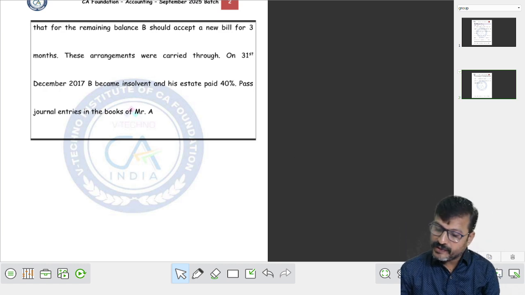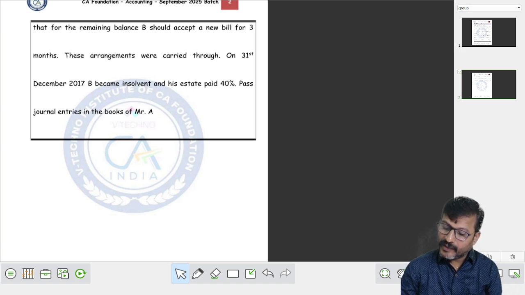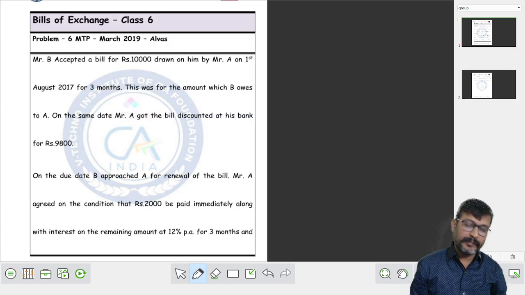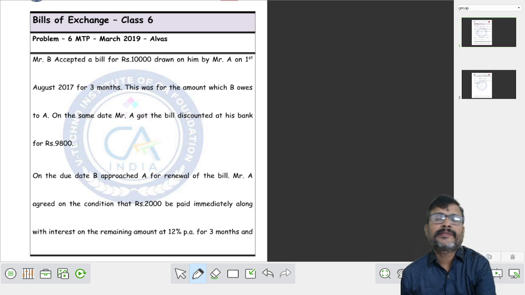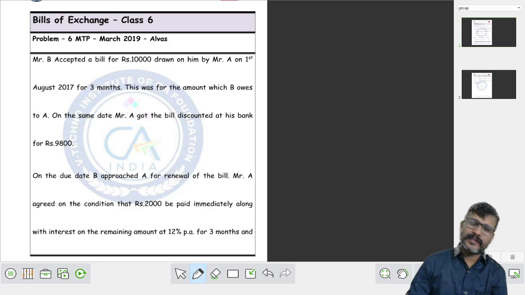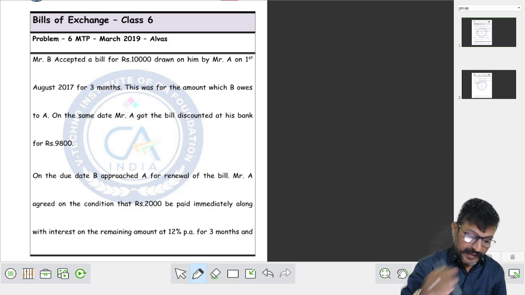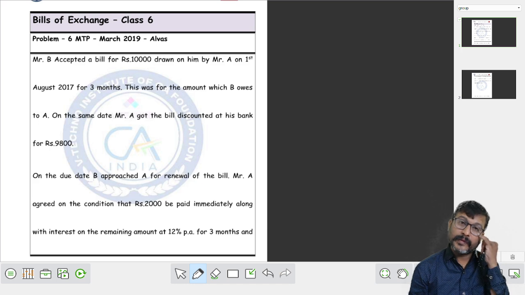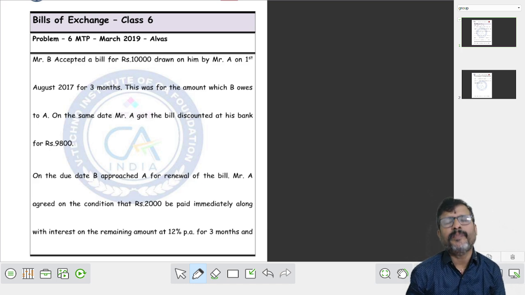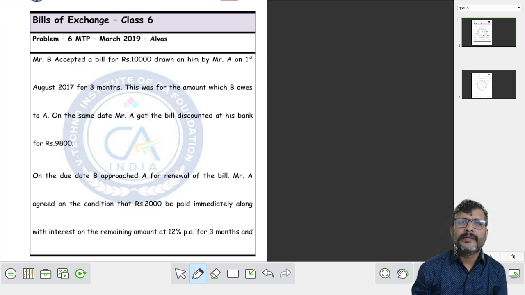My dear students, as we have already completed almost 5 problems in the Bills of Exchange chapter, this is the sixth class of Bills of Exchange. Please see the problem. It is almost similar to problem number 5 of your Bills of Exchange chapter, wherein the drawee requested for the renewal of the old bill.